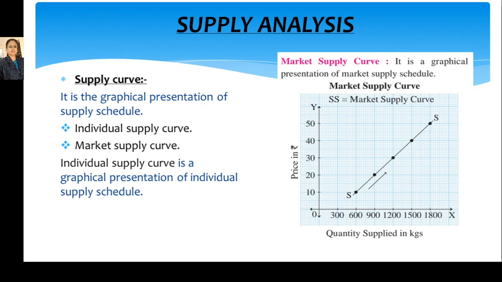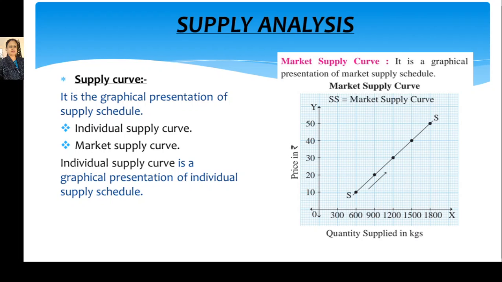We can see in the figure that at 10 rupees per unit, if we add the supply of all three producers A, B and C, we get 600 units sold at rupees 10. So market supply schedule shows the total quantity sold in the market by all the producers.